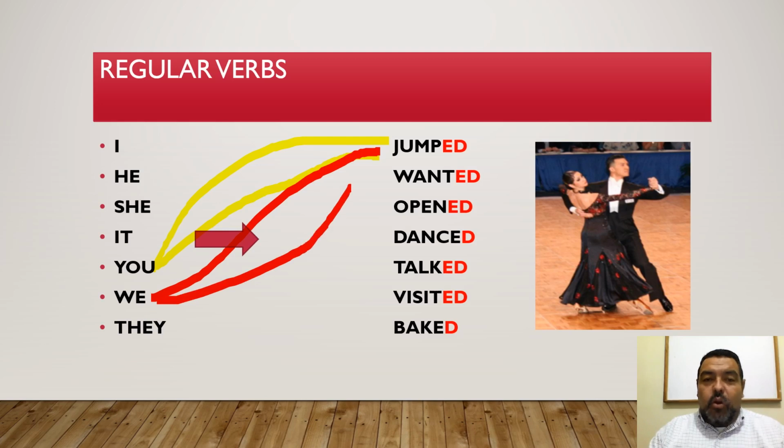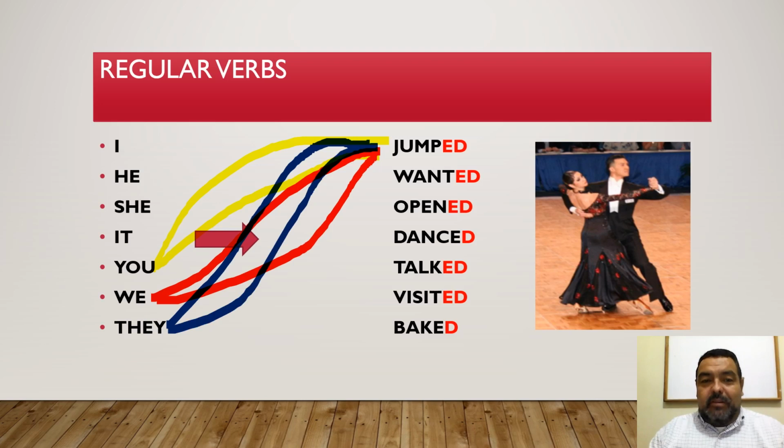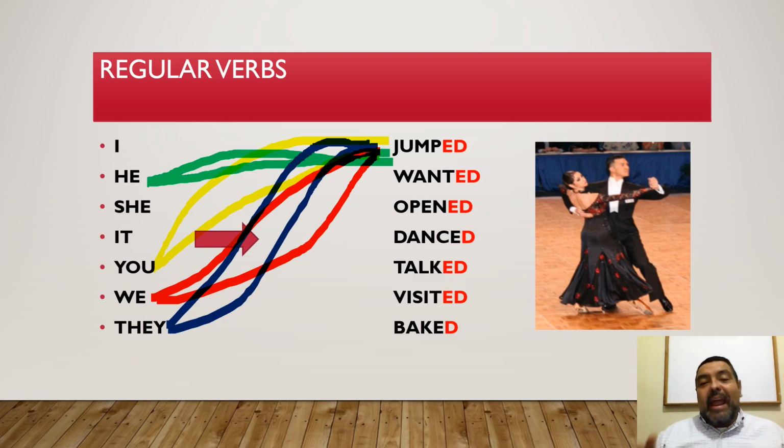Nosotros saltamos, we jumped. Let's talk about somebody else. Ellos saltaban, they jumped. Ellos saltaron, they jumped. Let's change to somebody else. Él saltaba, he jumped. Él saltó, he jumped. You see how everybody goes to the same form of the verb? Jumped. That's it. Easy. Cannot be much more easy than that.